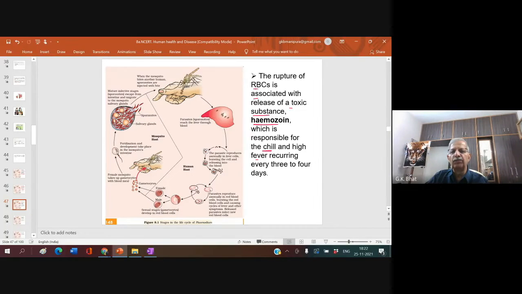chill, high fever, and sweating. So this is responsible for the chill and high fever recurring every 3 to 4 days. Right? One of the most important symptoms of this malarial fever is, whenever you get malaria fever, we shiver. We feel very, very cold. You may feel like putting 1, 2, 3, 4 bed sheets on you. You want to cover every part of your body.